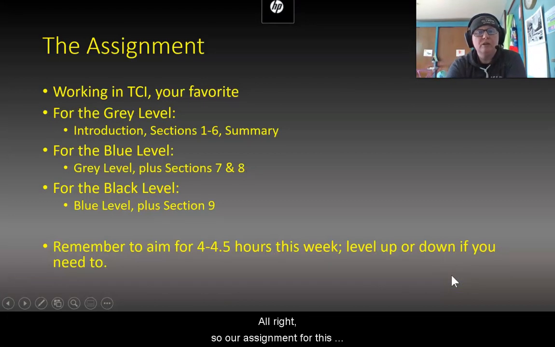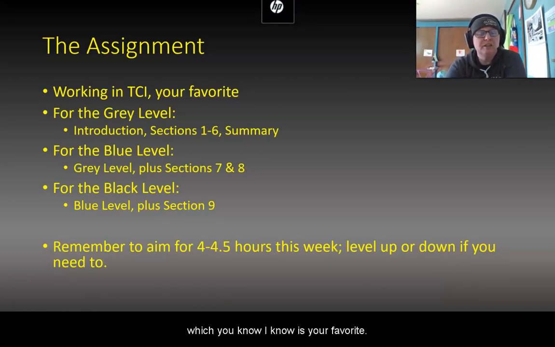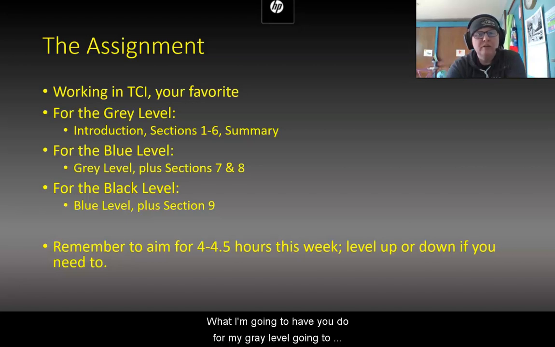All right, so our assignment for this week, you're going to be working in TCI, which I know is your favorite. For the gray level, we're going to do the introduction, sections 1 to 6, and the summary. For the blue level, you're going to do the same thing as the gray level, but we're going to add 7 and 8.